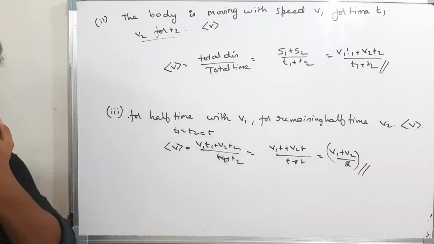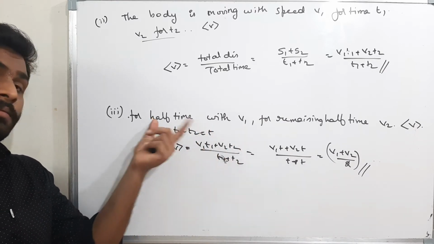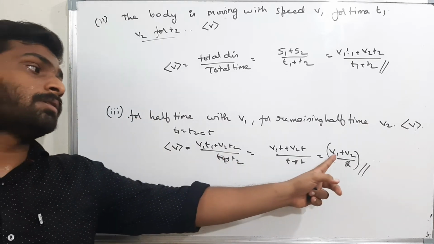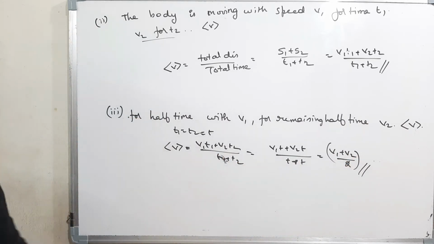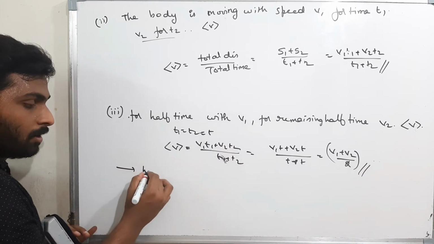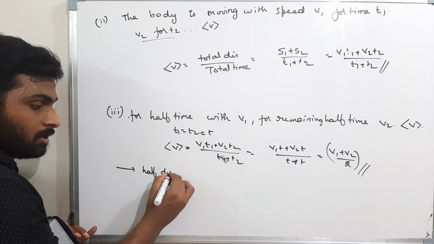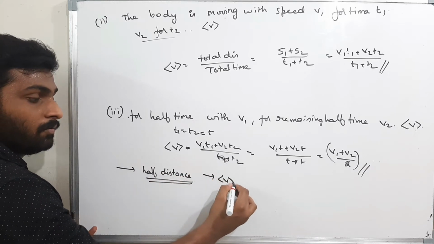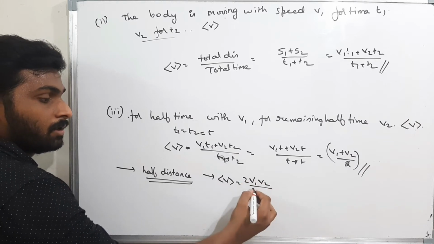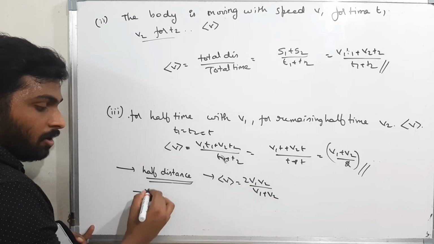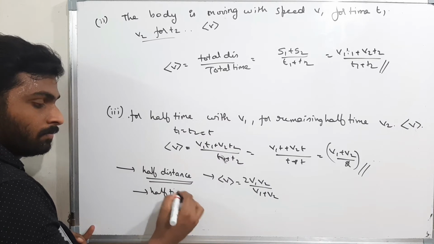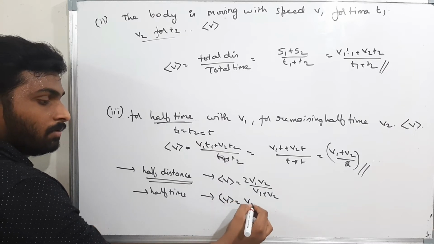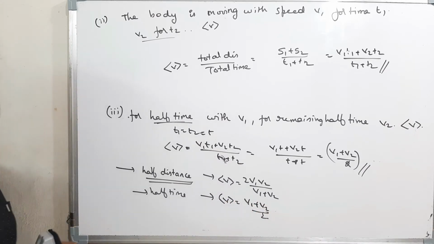When the body is traveling with a speed v1 for half time and with a speed v2 for the remaining half time, then the average speed is v1 plus v2 by 2. See here, when they gave half distance, the average speed formula is 2v1 v2 by v1 plus v2. When they gave half time, the average speed formula is v1 plus v2 by 2. That's all. Please remember this.